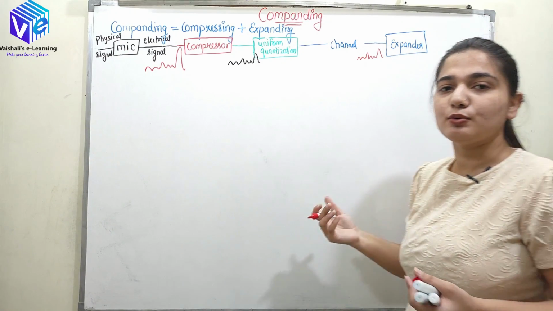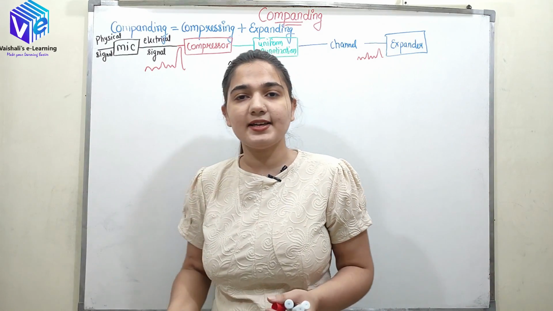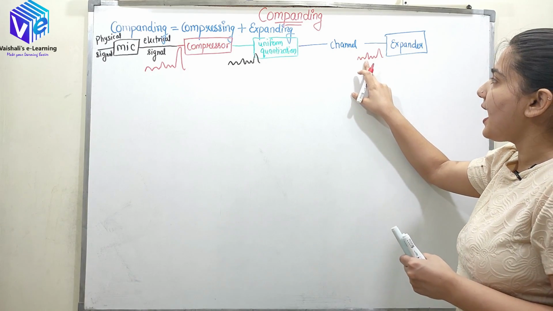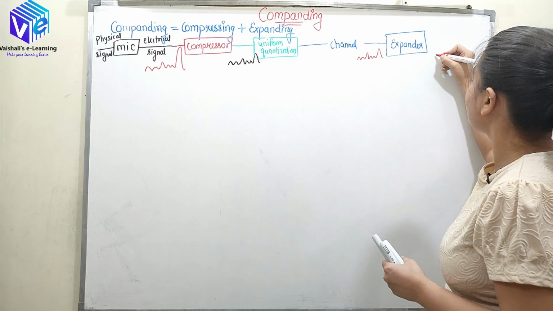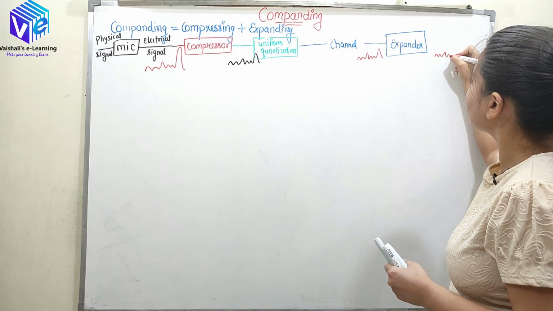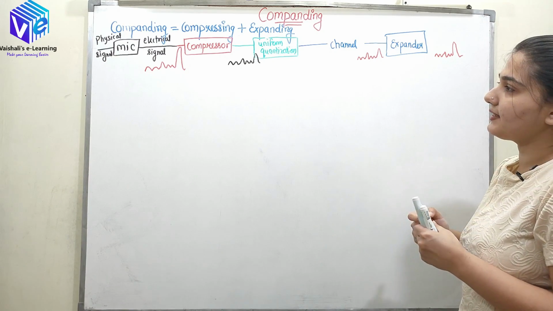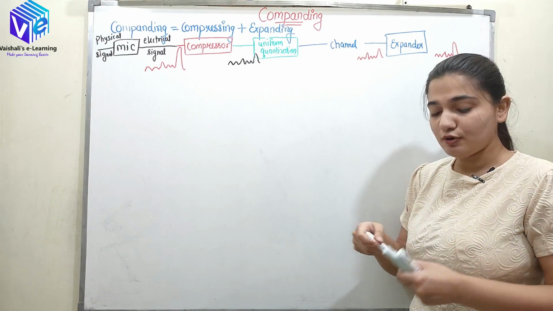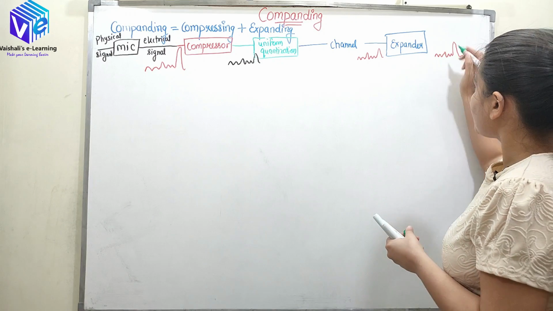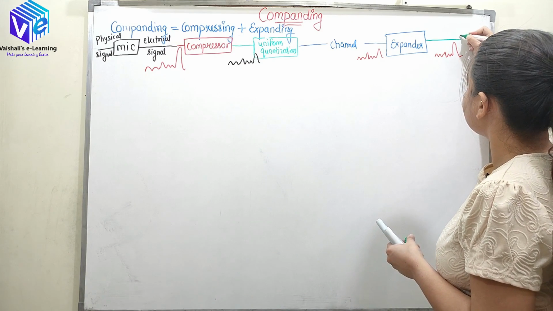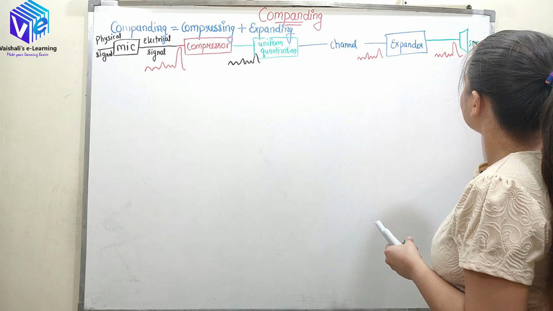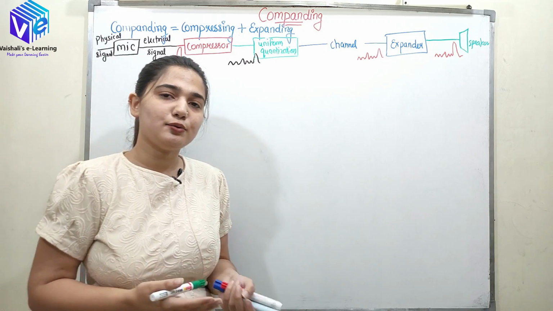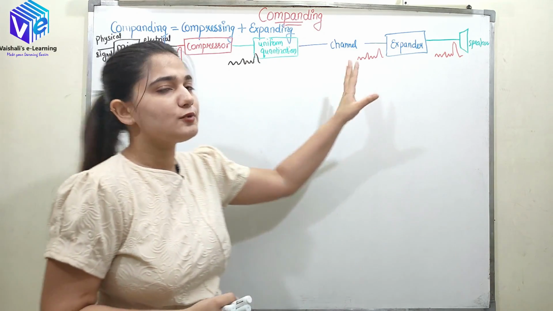Now what will the expander do? The expander is the reverse of the compressor. It will amplify the high amplitude signal and it will attenuate the low amplitude signal. So here I'll get a signal like this, which is almost the same as the input signal. From here you got to know what is actually happening in this process. After the expander we have the speaker. The speaker is again converting the electrical signal into the physical signal. So this is the process which is happening here.